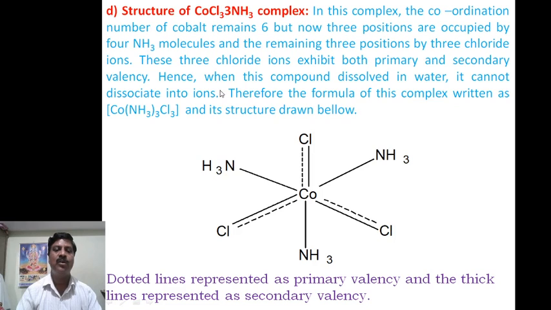Therefore they may ask a question: when this complex is dissolved in water, it gives no precipitate with AgNO3 solution, then what is the formula of that complex? You just have to write this complex. If 1 mole of AgNO3 is required, then you have Cl outside and here Cl2, depending on what I have explained now. This is the structure you have to write.